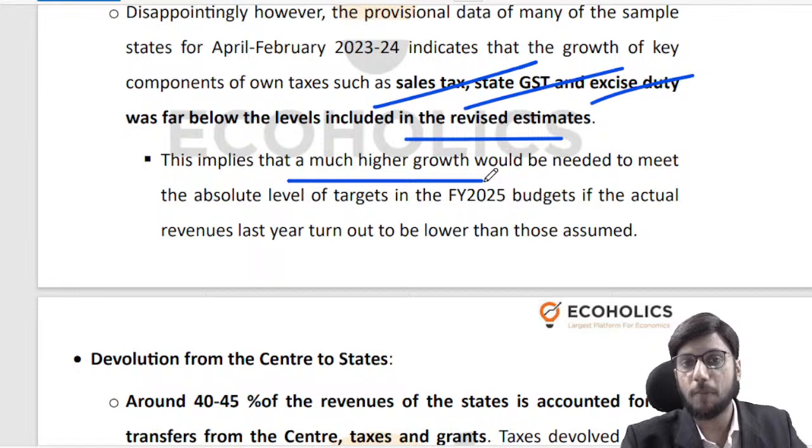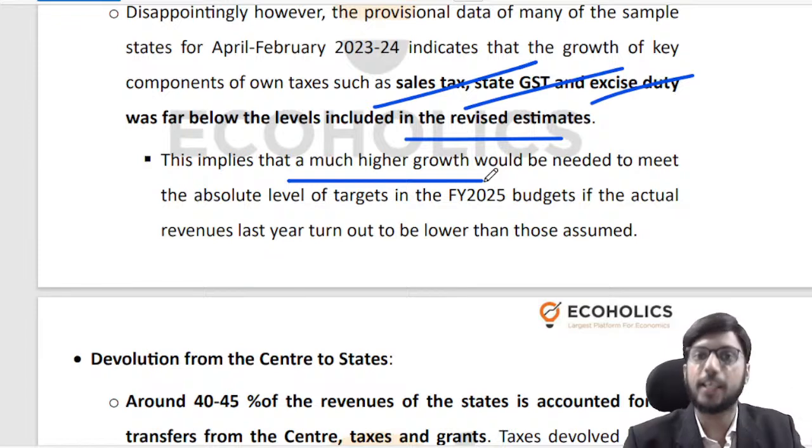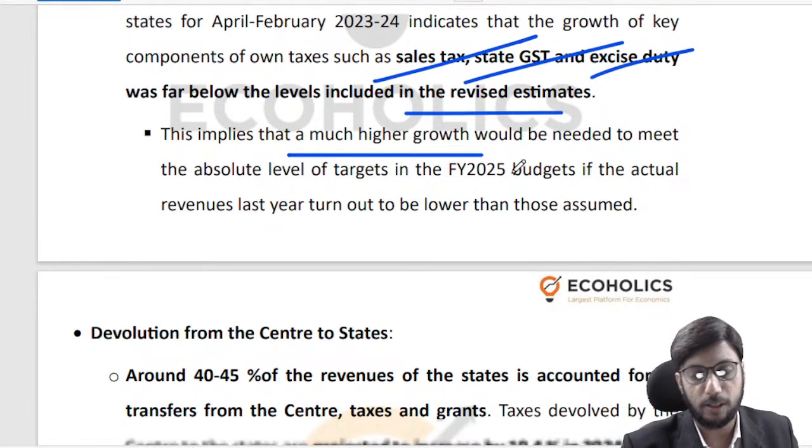It's like, you promise that you will study for 8 hours every day for 5 days, but in the first 3 days you ended up studying for 4 hours. Now in the next 2 days you want to compensate and you want to study for 28 hours. It's not going to work, right? So that's the kind of problem over here.